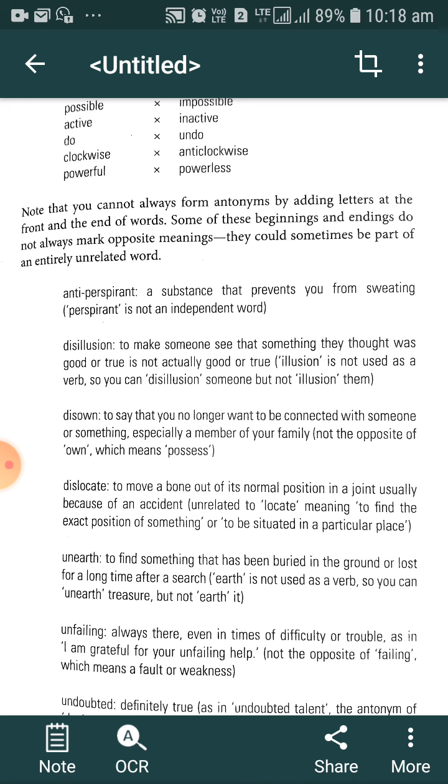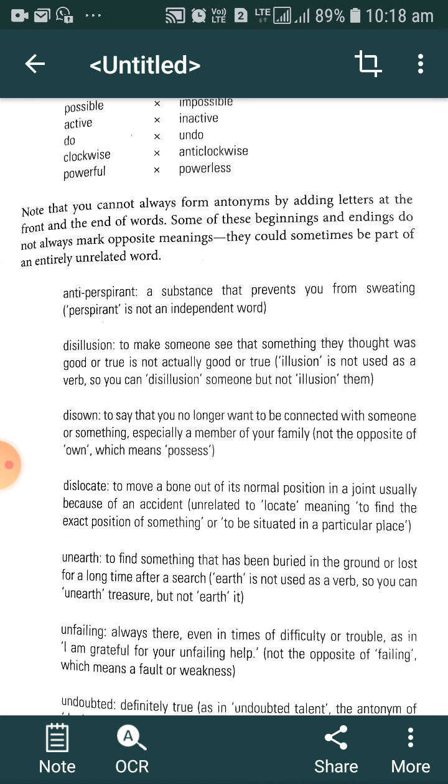Disown means to say that you no longer want to be connected with someone or something, especially a member of a family. But own means to possess. The meanings of the words are very different. That's why we cannot use own as the opposite of disown.